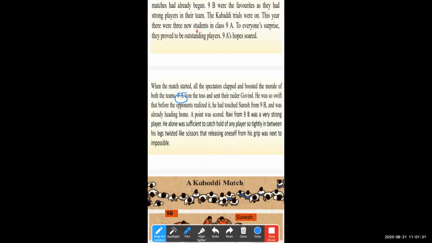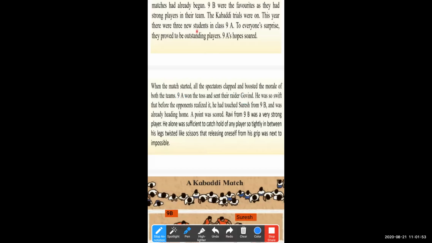And the first player is Govind. The first player's name is Govind, from ninth A. Govind was a good player, a rider, as you can say.